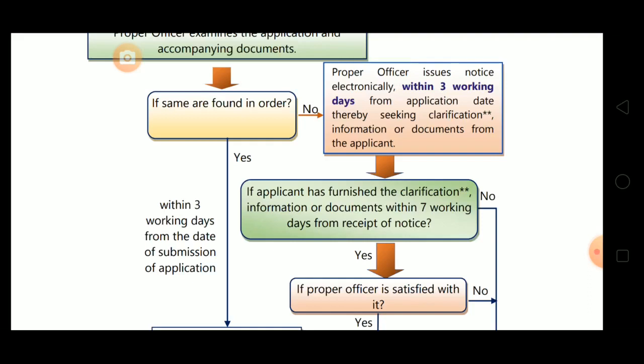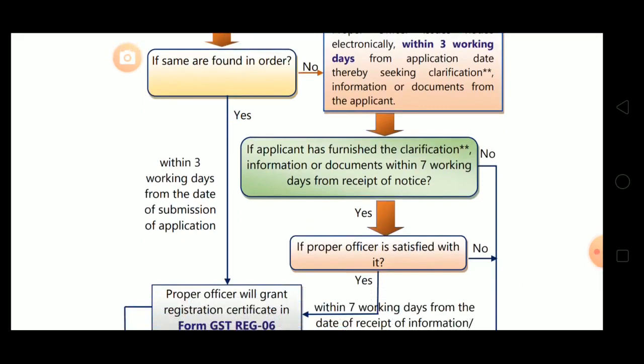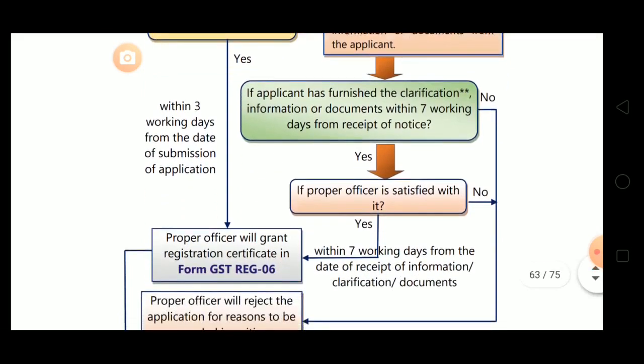Now if the applicant has furnished the clarification, information or documents within 7 working days from the receipt of notice, and the proper officer is satisfied with it, then within 7 working days from the date of receipt of information, clarification or documents, the proper officer will grant the registration certificate in form GST REG 06.